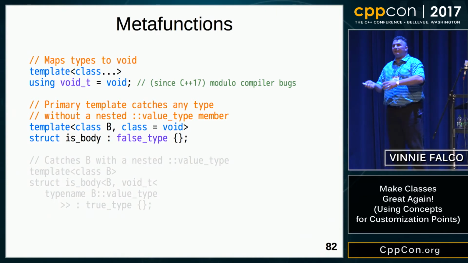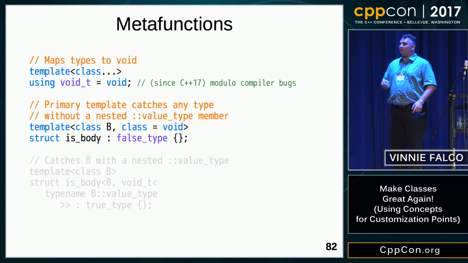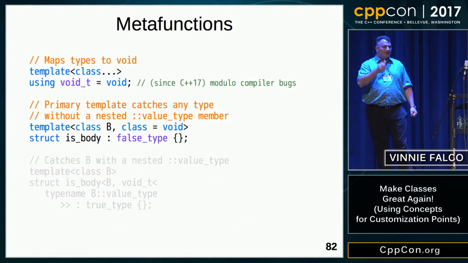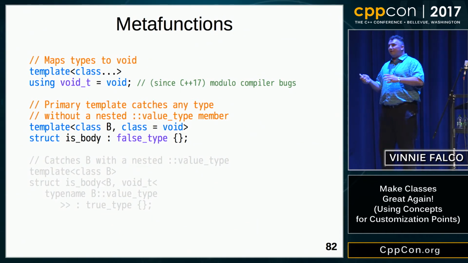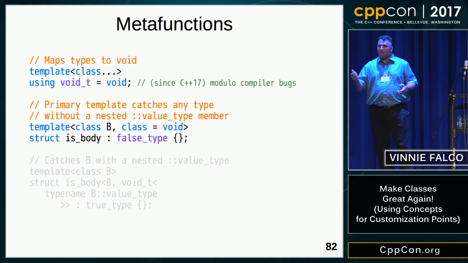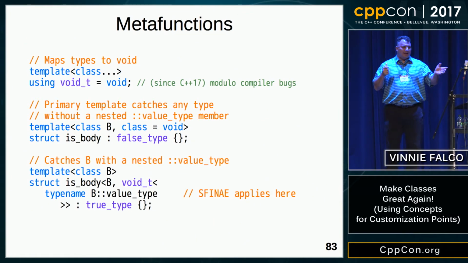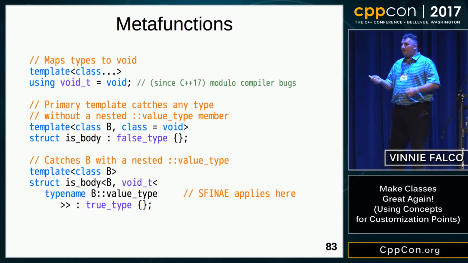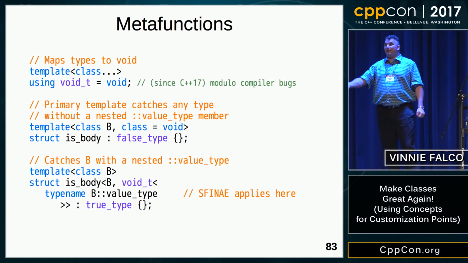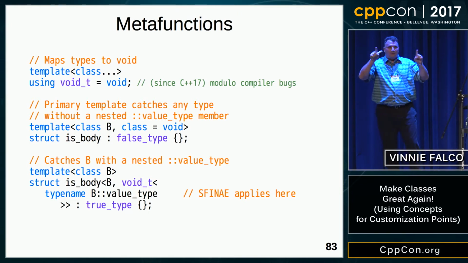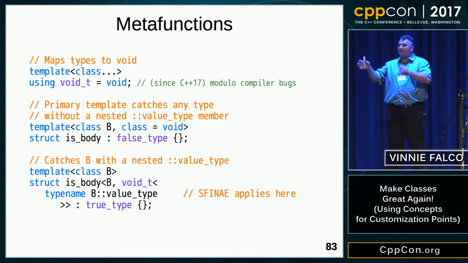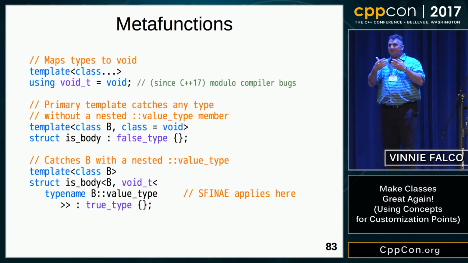And then we have a second template parameter, which is defaulted to void, and we're going to use that in our specialization. The primary template is derived from false_type, which means that by default, any B is going to immediately be considered not valid. Our strategy now is to specialize this class for the case where B is valid. And the way that we do that is we introduce the void_t. Inside the brackets for the void_t, we're going to put a comma-separated list of expressions which must be syntactically correct.